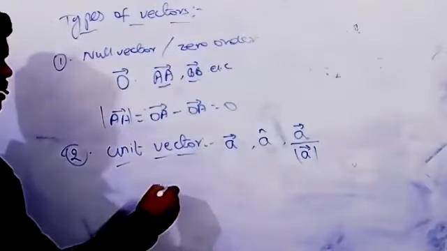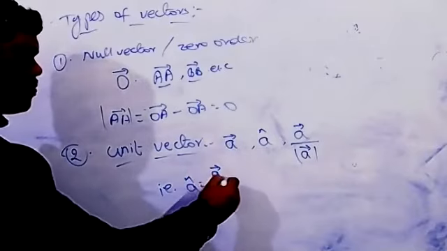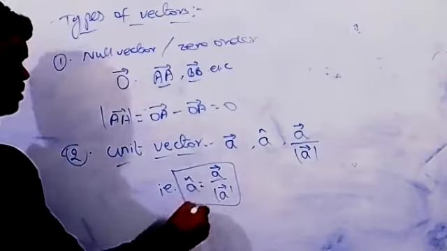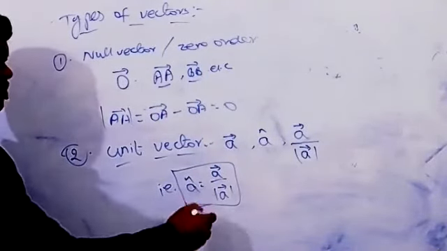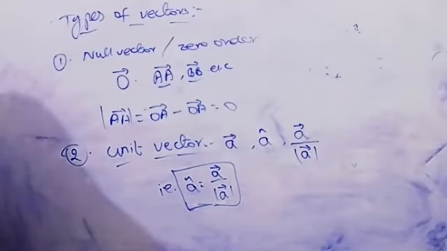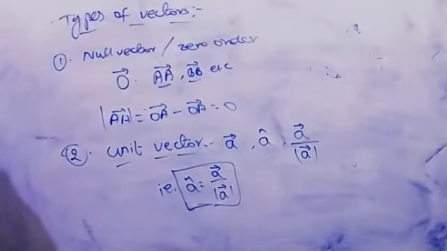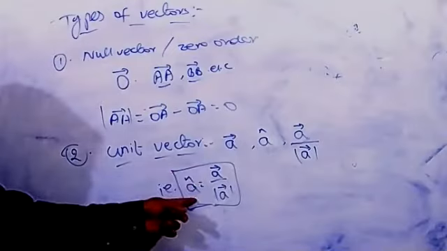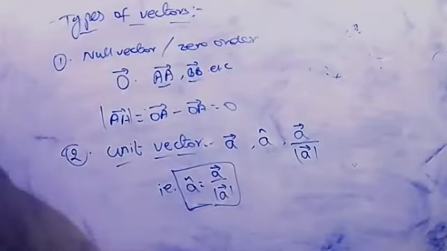That means if anywhere they give a cap, we call it the unit vector. That is the formula: the unit vector a is equal to vector a by magnitude of a.